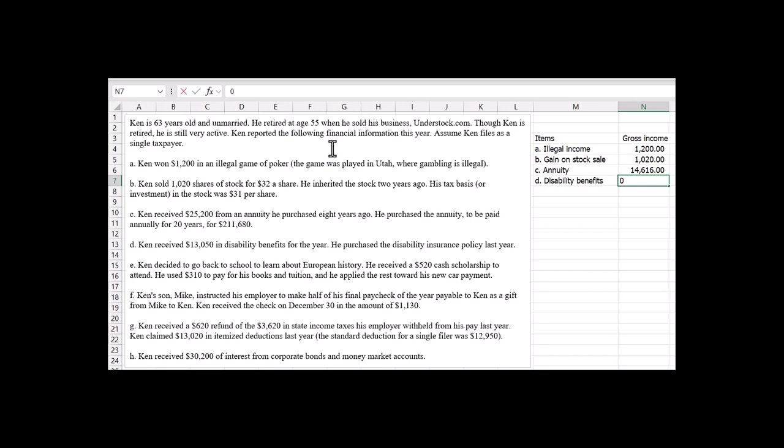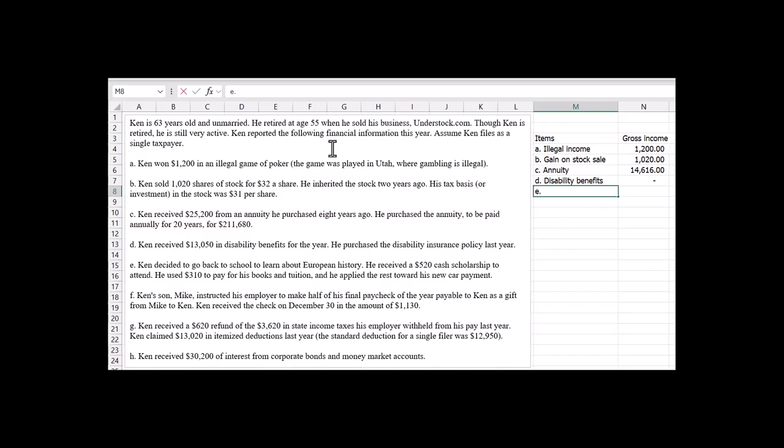Another way of saying that is if you purchase it yourself and receive a benefit for it, it wasn't purchased by somebody else, like your employer. If you're purchasing it yourself, there's no taxes on it.